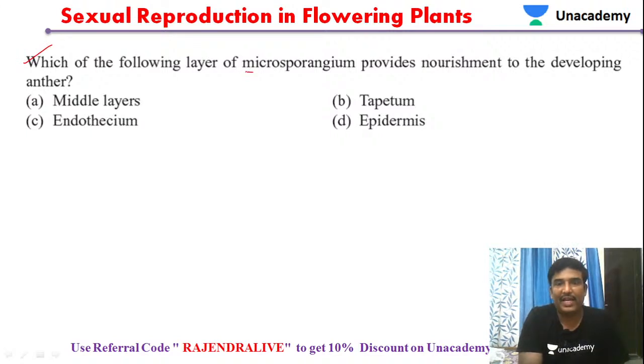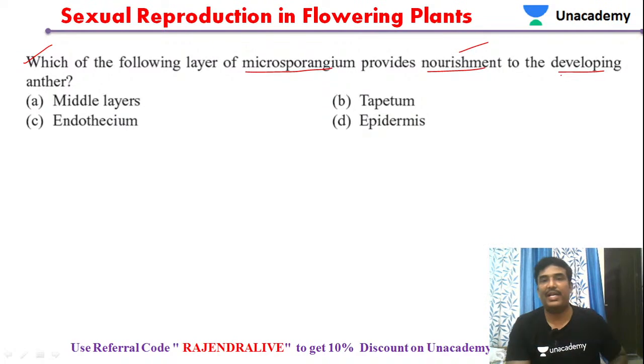Which of the following layers of the microsporangium provides nourishment for developing pollen grains? For the development of pollen grains, the one providing nourishment is the tapetum. So tapetum cells are the cells which are providing nourishment.